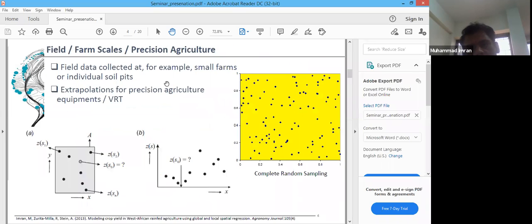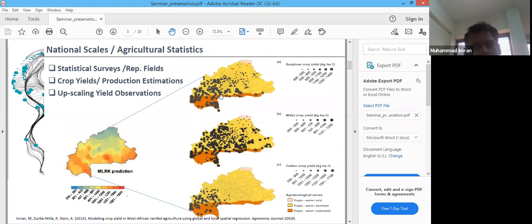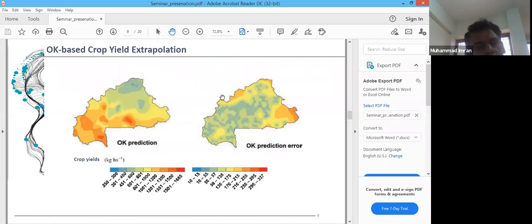For these field points, using ordinary Kriging, we have obtained a very nice map at the national scale. It basically shows how crop yields are varying at the national scale.